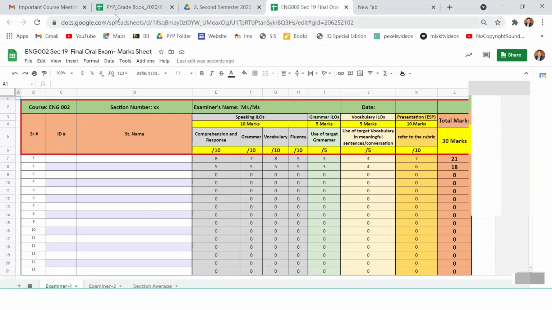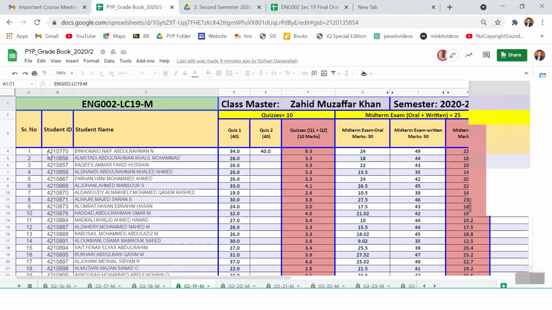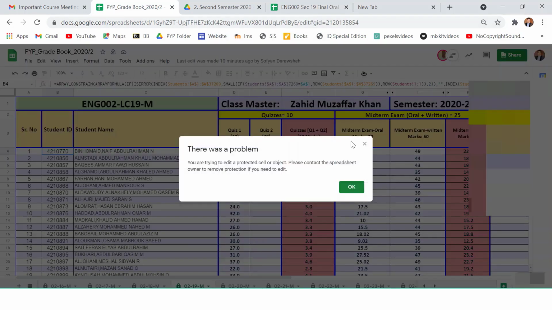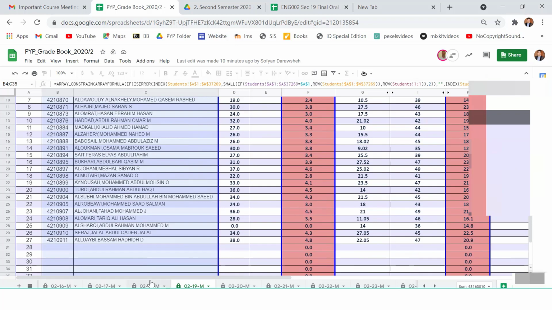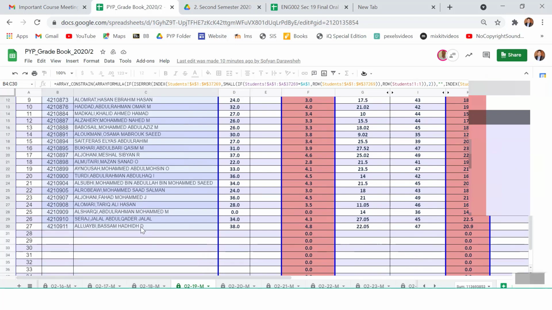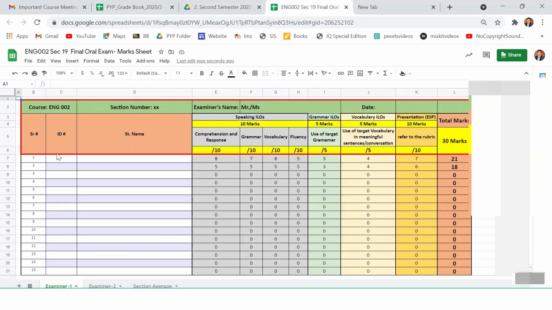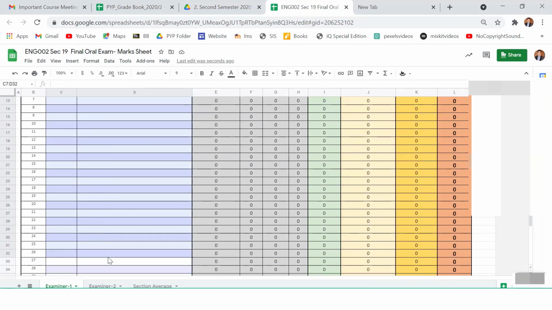Now you will copy the names. For example, if you look here, Control C, and here you will paste it because I have 27 students.